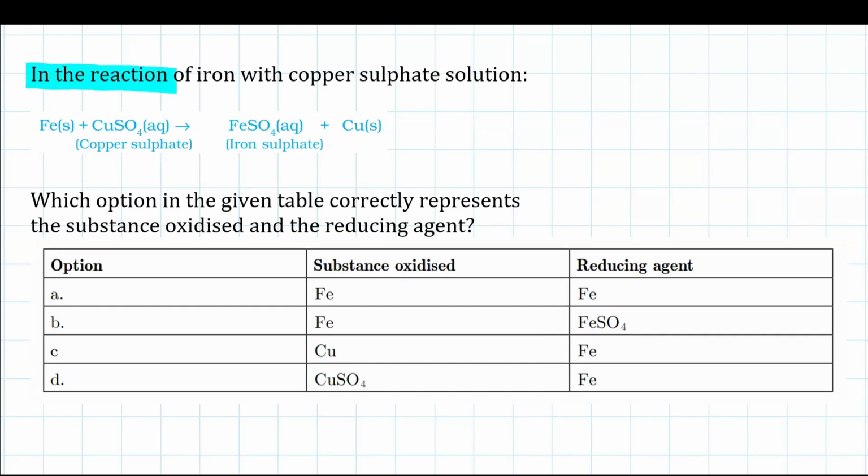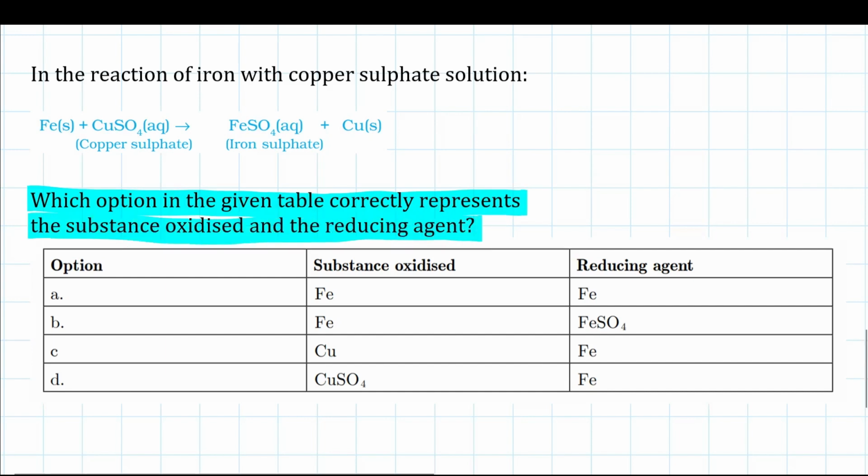In this question, it says, in the reaction of iron with copper sulfate solution. What we know is that iron, when it reacts with copper sulfate solution, gives iron sulfate solution and copper is displaced. But the question over here is which option in the given table correctly represents the substance oxidized and the reducing agent. So we have to find the substance oxidized and the reducing agent. First of all, we can see here that iron is gaining oxygen to form iron sulfate. Oxygen is added over here. So clearly, the substance oxidized will be iron.